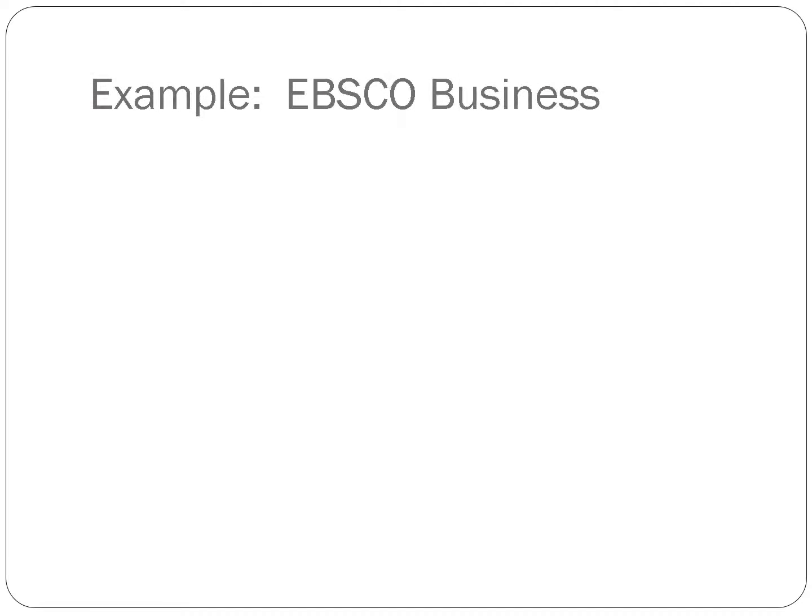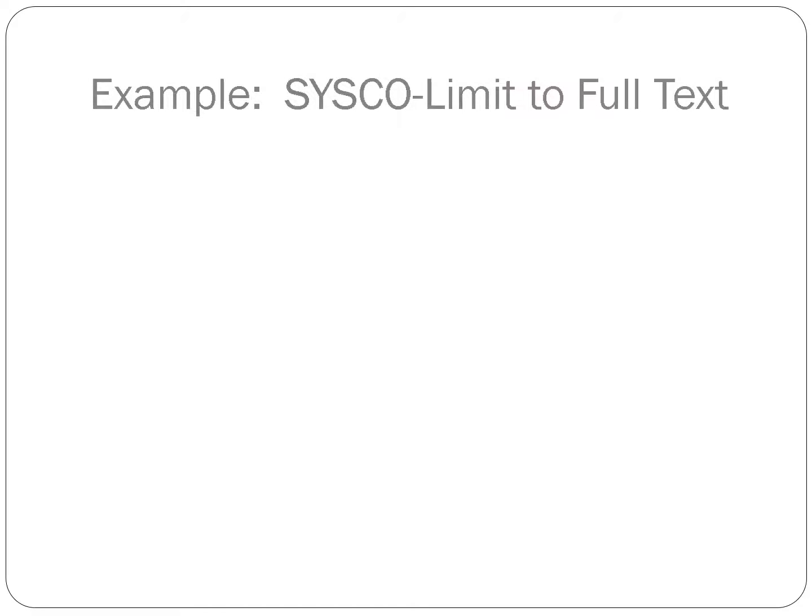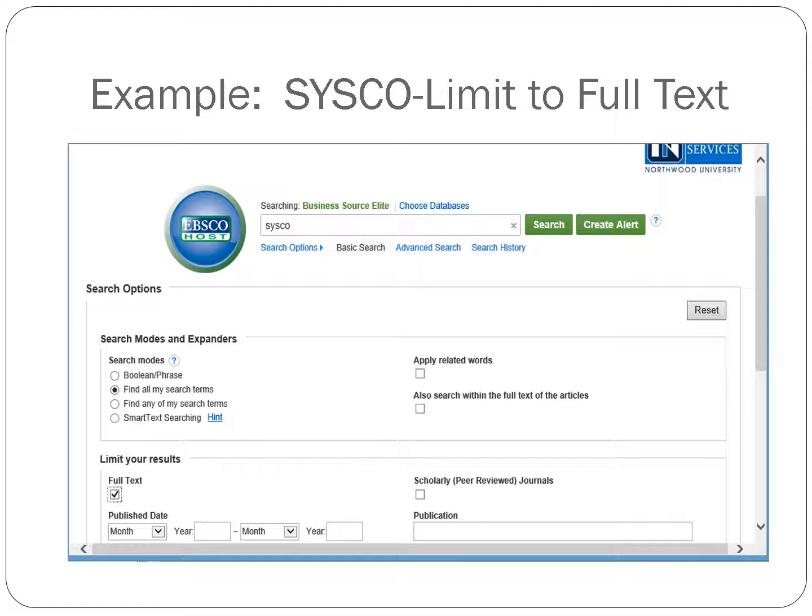Once inside my database, I get this screen, and I get to choose, and I choose Business Source Elite, but you'll notice right below that is Regional Business News, which might be useful to some of you who are doing a more local company. I chose Cisco. Next, my search bar will appear, and I will type Cisco in there, and I'm going to recommend for your sane minds that you will click this full text down in the left-hand corner here, because that way it'll only pull up the items that we have currently in full text that you can actually use in your paper.